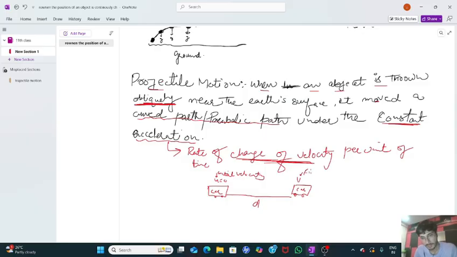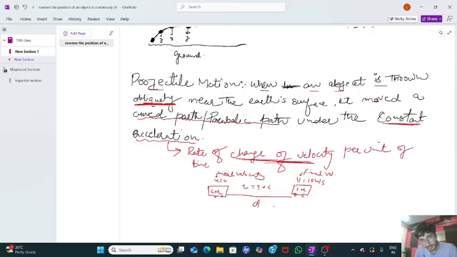Let's say the velocity v is, for example, 10 meters per second, and it covers a distance, obviously. For covering this whole distance, it took a time of 5 seconds. Now we have to find the acceleration of this car. How can we find the acceleration? What is the acceleration of this car? So have a look, guys. I will explain to you.